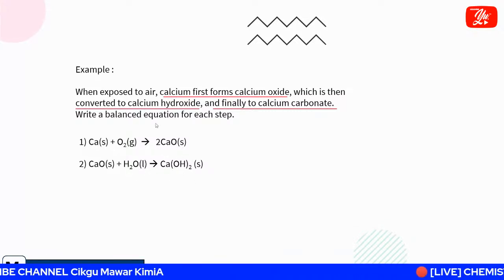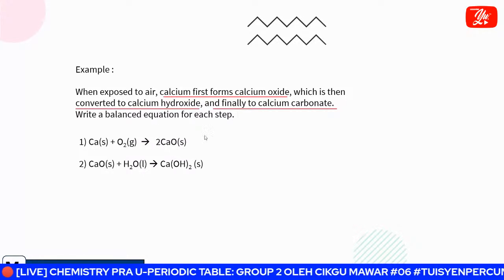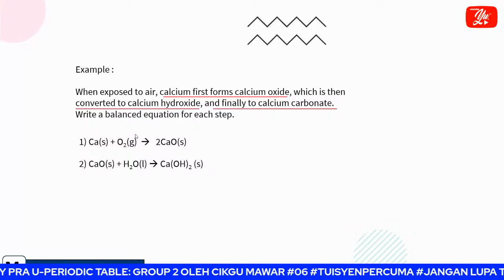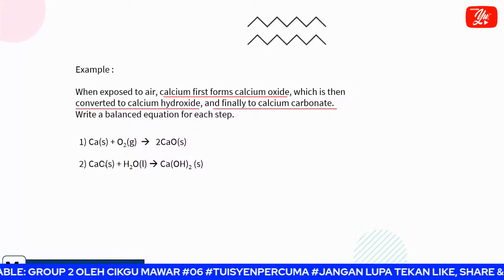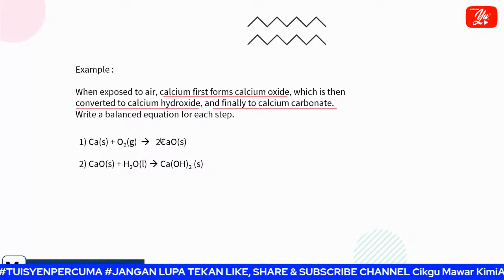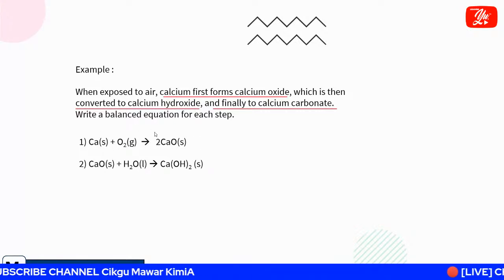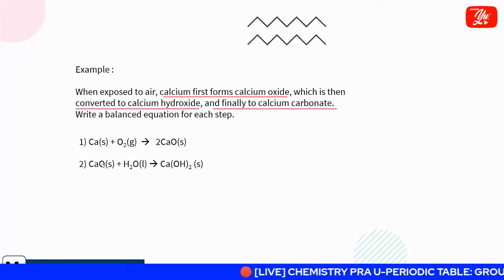For this, you can remember one more thing. For the first product, we get 2 moles of calcium oxide, but the numbering is only used to balance the first equation. Some students, I found, take the 2 as well and put it in the second equation. No need. You must know that the numbering is only for the ratio, to balance the first equation. It does not involve the second equation, which is different. So for the second equation, we just take the compound, which is calcium oxide.